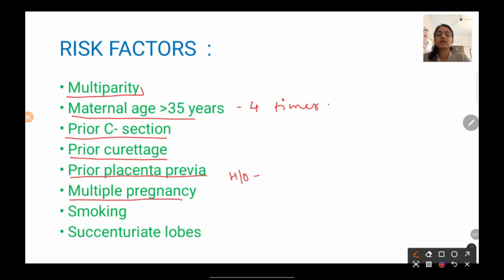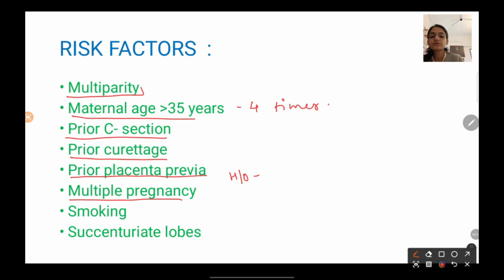Multiple pregnancy. As we have seen in our last session, multiple pregnancy can lead to antepartum hemorrhage. So how does it lead to placenta previa? If there is a twin pregnancy, there might be 2 separate placentas or 1 single placenta, right? So if there are 2 different placentas, one placenta might encroach into the lower uterine segment. And also if there is a single placenta, it might be a bigger placenta, and that can also encroach into the lower uterine segment.